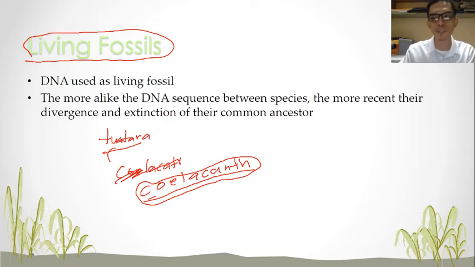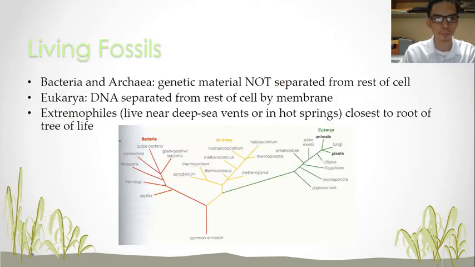These are living organisms that closely resemble their ancestors. Another example of a living fossil is bacteria. What is inside the bacteria can be studied to find out how DNA changes over time.